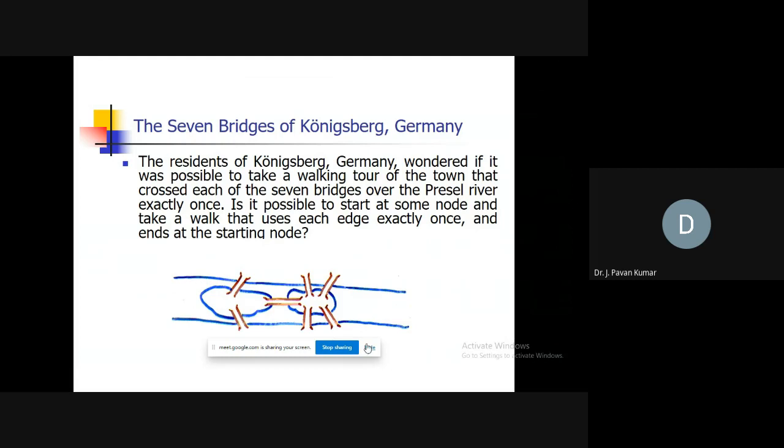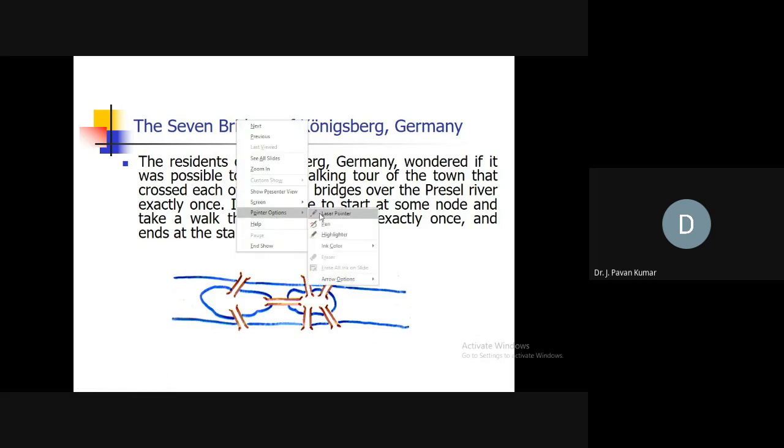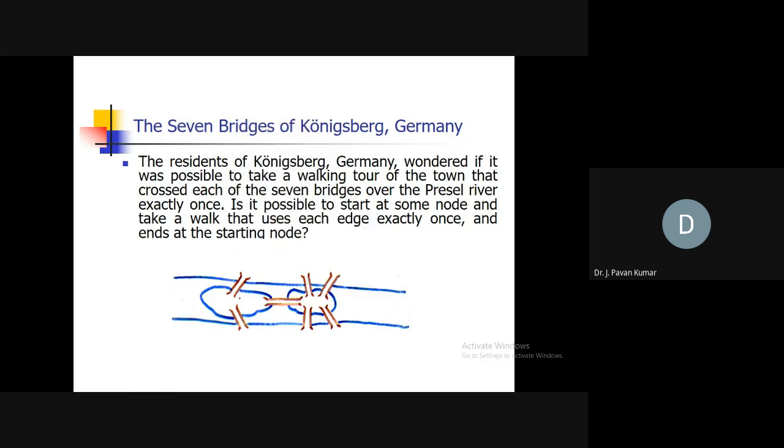So in the last class we started this. We have a place called Königsberg in Germany, where we have 7 bridges. The requirement is that we have to pass through each bridge exactly once and complete the route. We have to come back to the same place.